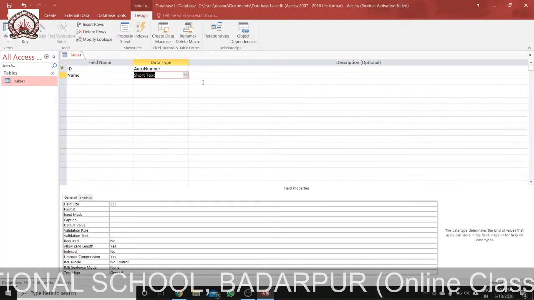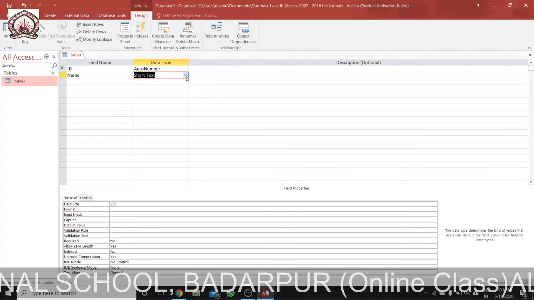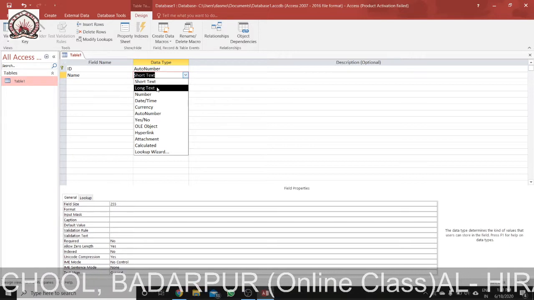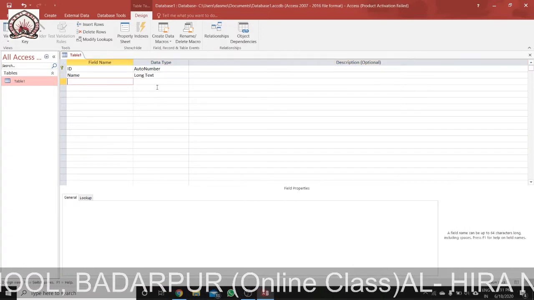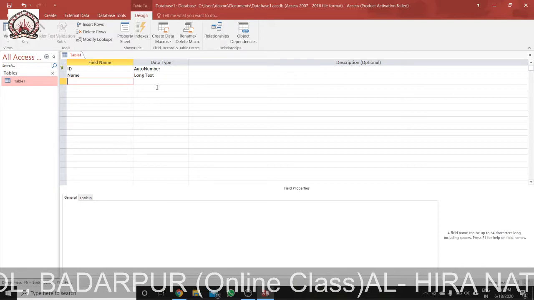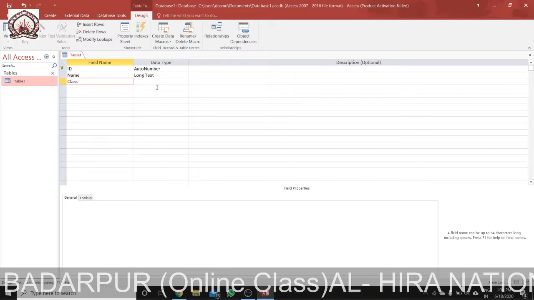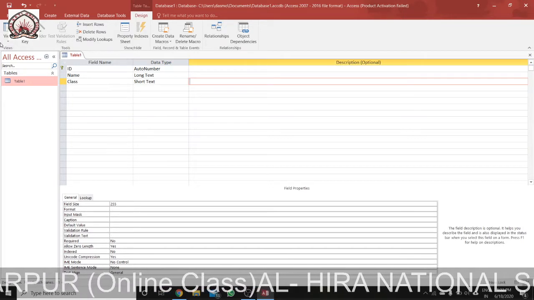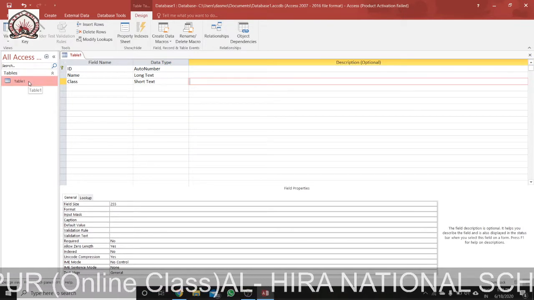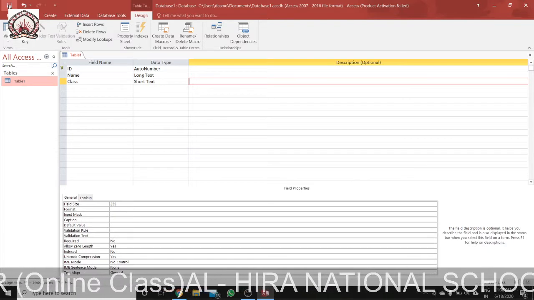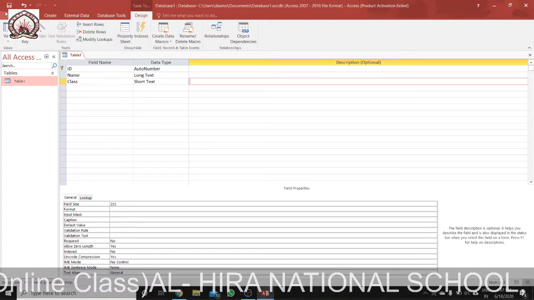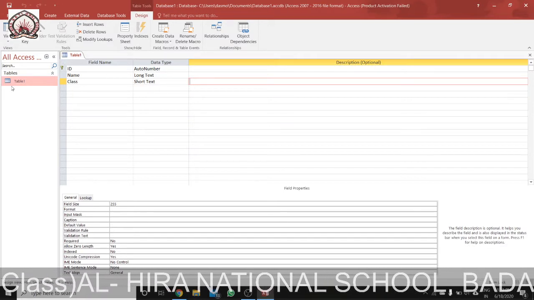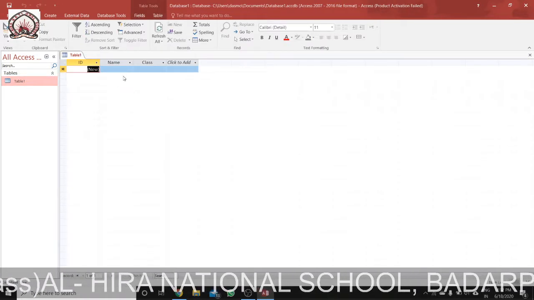Now for the name, we have to mention the data type. You can see here we can use short text, long text. So I want long text. Tab, then I am giving class. I want the data type for class as short text. Then how to save? We can just click on save at the taskbar, so this table will be saved. Then we can enter the data.